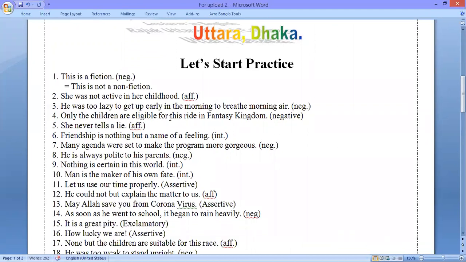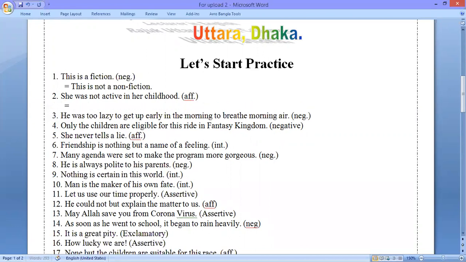If we look at number 2, we can see that she was not active in her childhood. We shall have to make this affirmative. So we shall have to use the sentence affirmative and we need to use an opposite word. So the solution is, she was lazy in her childhood.